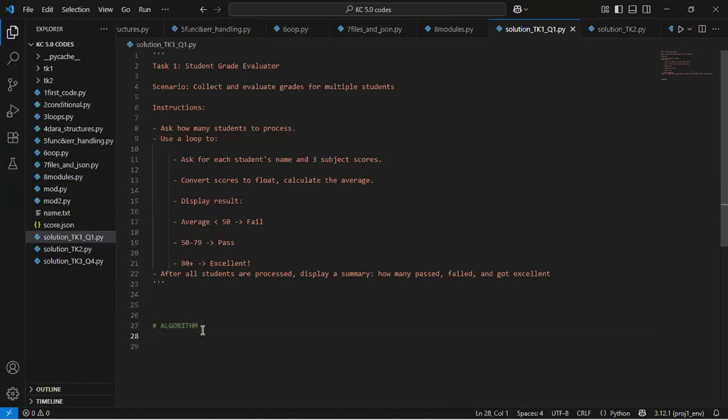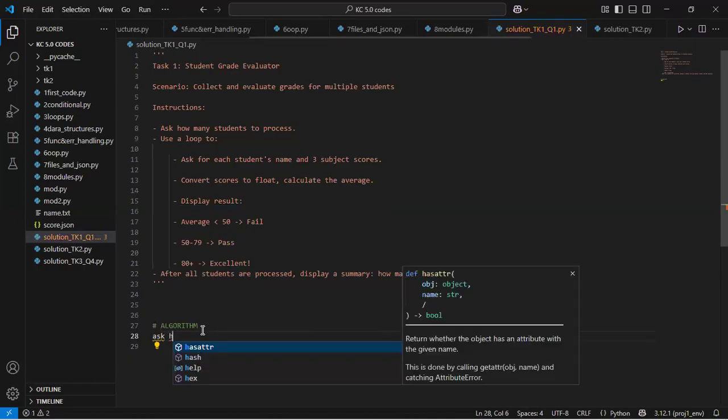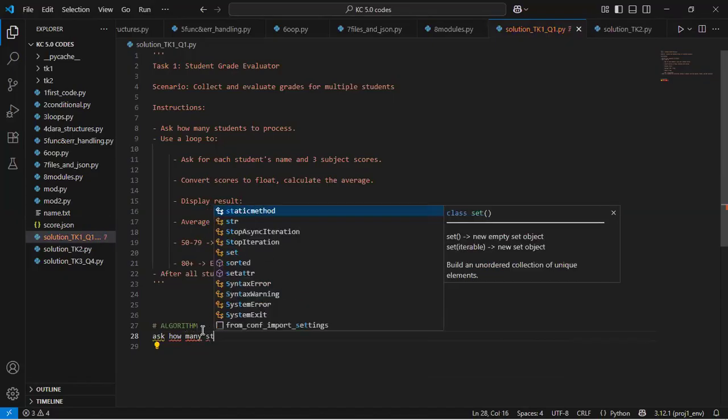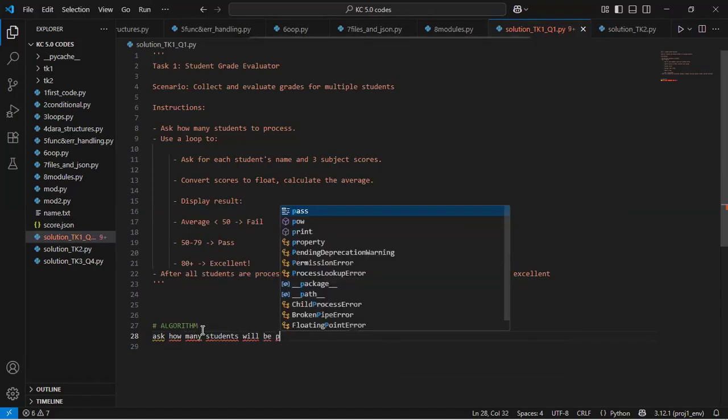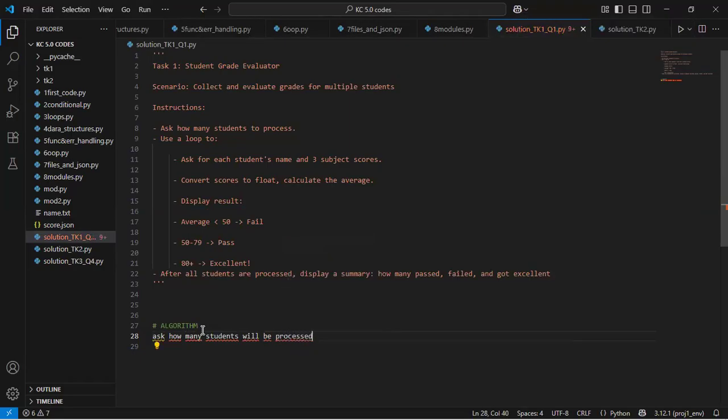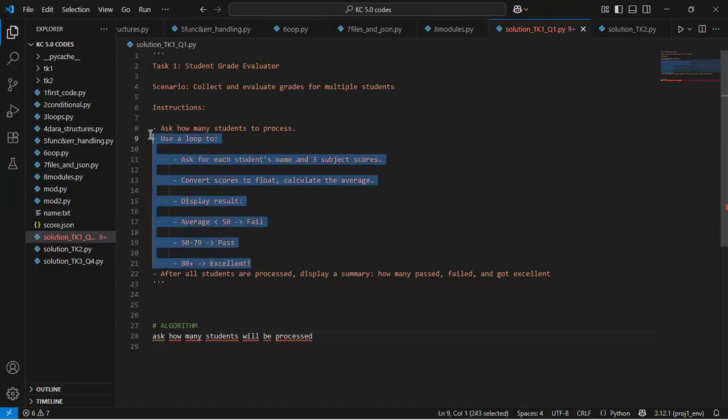All right. So the first step is I'll ask whoever wants to use this system how many students will be processed. Basically this instruction can serve as an algorithm.